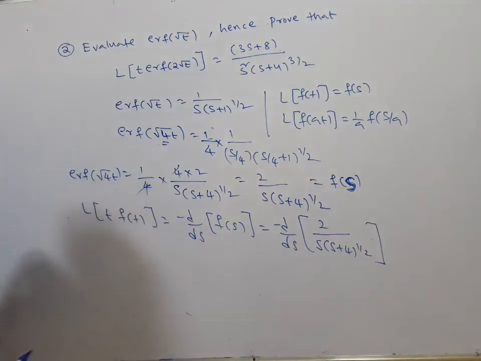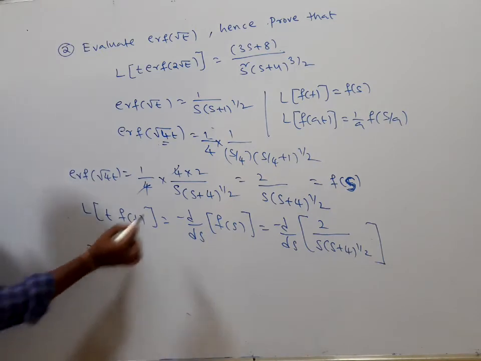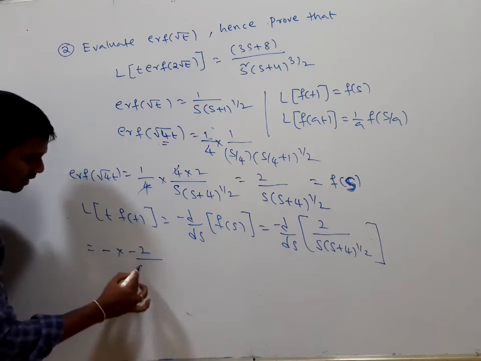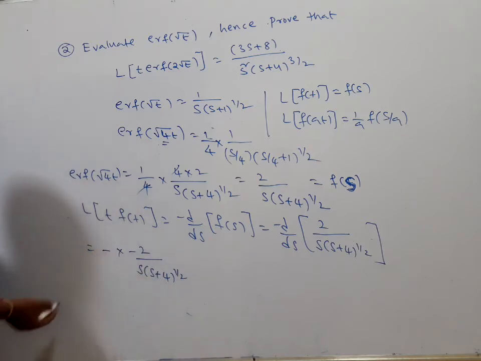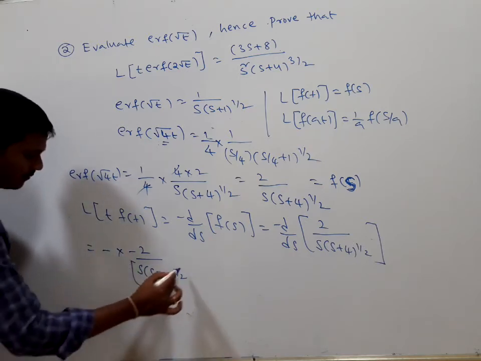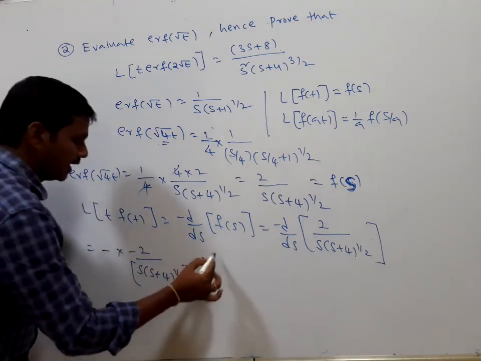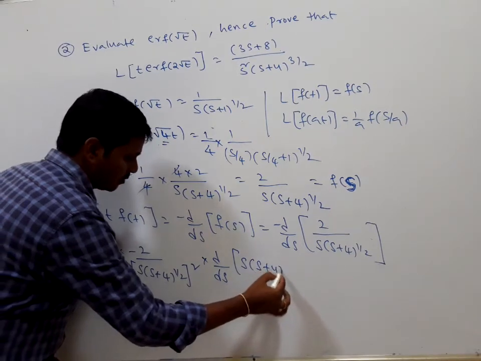The derivative of 1 by x is minus 1 by x whole square, so it is minus into minus 2 divided by s into s plus 4 whole to the power of 1 by 2 whole square, into d by ds of s into s plus 4 whole to the power of 1 by 2.